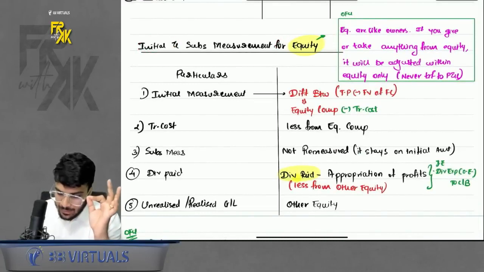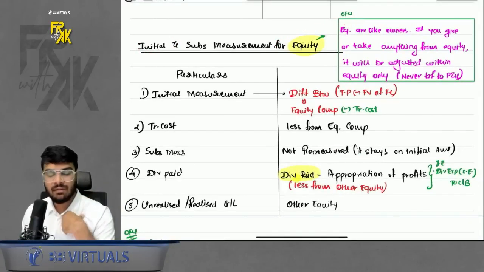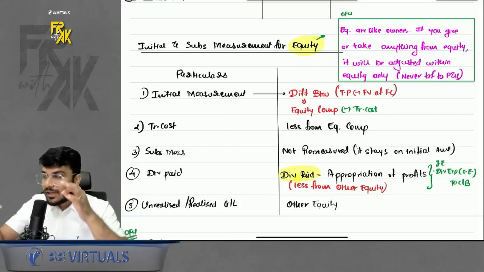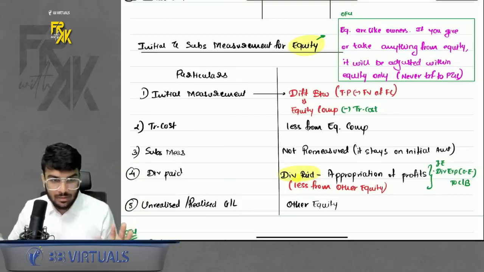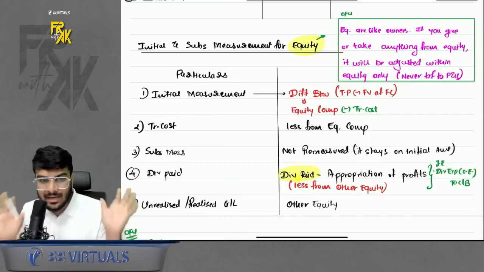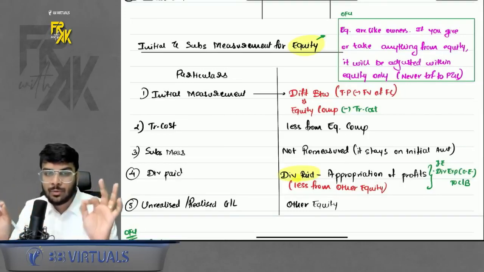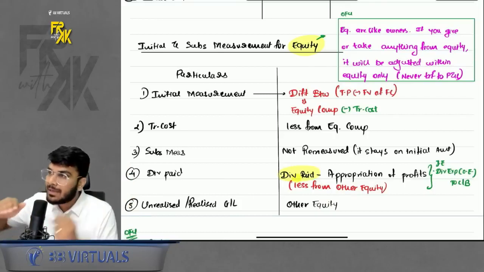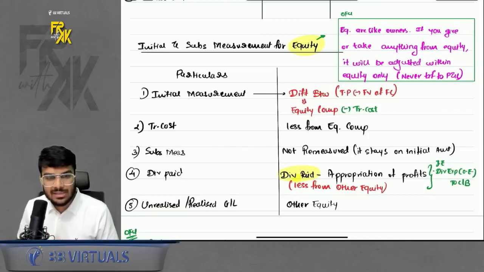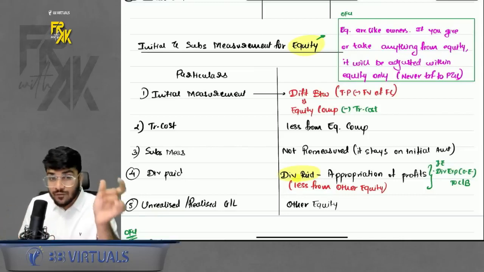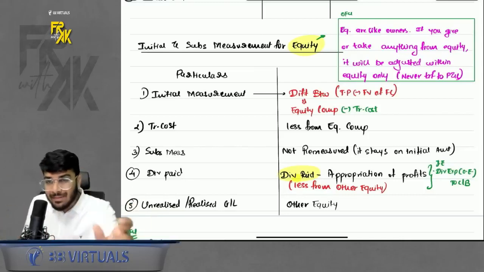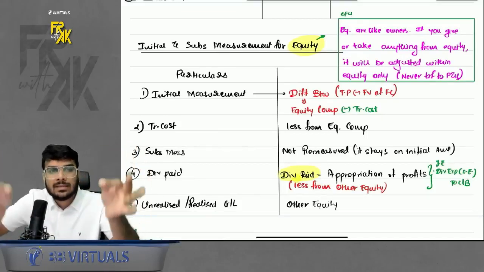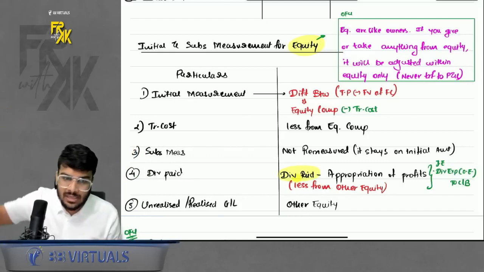Just remember, equity holders are like our owners. Whenever we call anything an equity transaction, it is like our transaction with the owner. Whenever you do any transaction with the owner, whatever gain, loss or difference arises, never transfer it to profit and loss. Always adjust within equity. For example, whenever you pay any dividend to your equity owners, will you say that you have expensed out the dividend? No. We say it is appropriation of profit. That means whenever you receive anything from equity or you pay anything to equity, it is an equity element. Always adjust it within other equity.